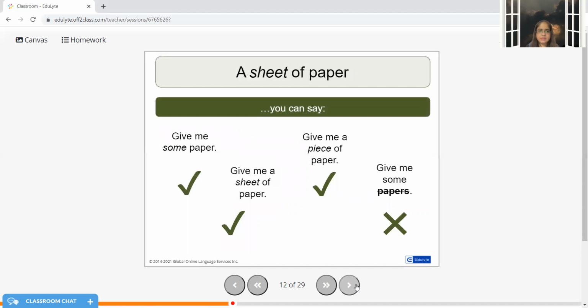So we can say like this, give me some paper, okay. Give me a sheet of paper, give me a piece of paper. This is how we need to frame the sentence. Give me some papers is quite wrong here.